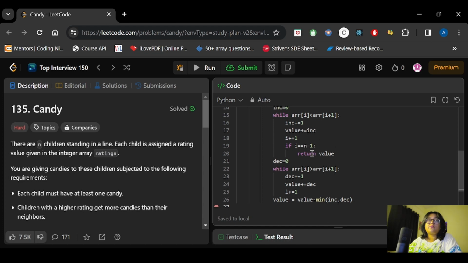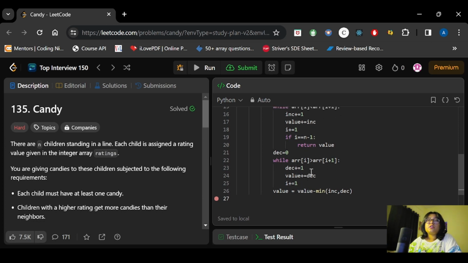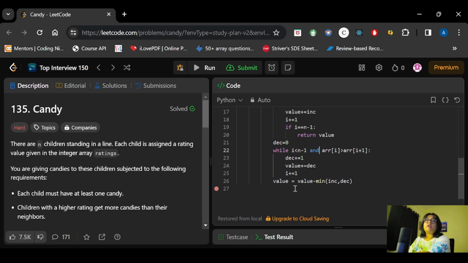Now, what we were doing here: if we found a condition where I became equal to n minus 1, we returned the value directly from there. In this way we also need a condition here, such that if we reach an index less than n minus 1, then we need to break out of the loop. So we will check a condition here also: if I is less than n minus 1 and this value is greater than this, we will decrement the value and add it, and we will return the value out of the loop.